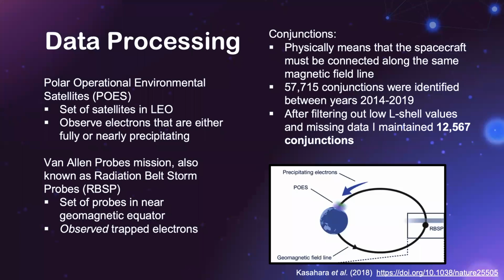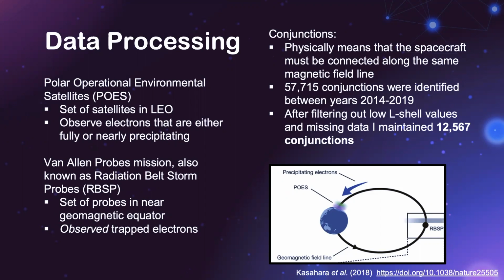For this model, I used 12,567 conjunctions between POES and RBSP. POES measures precipitating electrons in LEO, and RBSP measured trapped electrons in high altitude. The goal of this machine learning project aims to predict the observations of the recently concluded RBSP from the observations